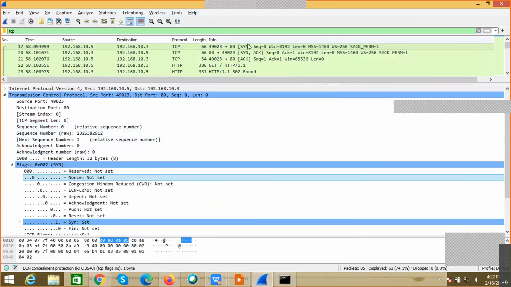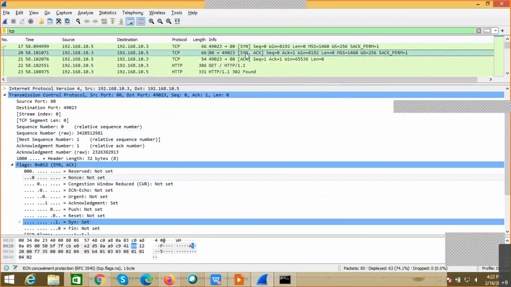Now let's go for the second packet. Now what happens in the second packet is, I have started the communication with a SYN packet. Now 10.3 is saying that it is ready to start the communication with me.